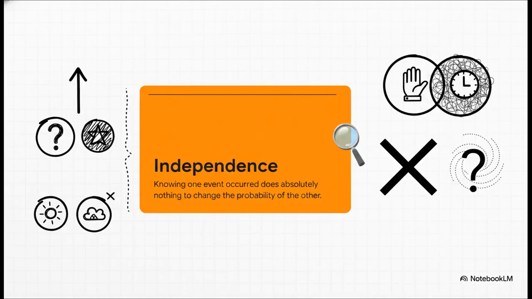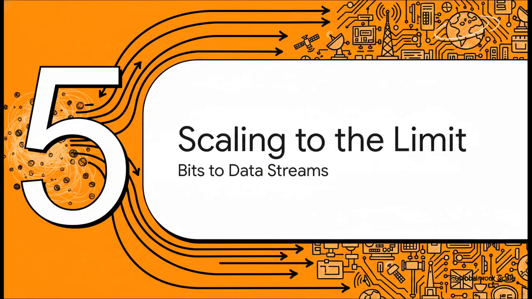Now, as we process all these different events, we really need to understand independence. Independence means that knowing one event occurred does absolutely nothing to change the probability of the other one occurring. It is a mathematical property of the product rule. Actually, a massive pitfall for folks is confusing this with mutual exclusivity. Remember, mutually exclusive means two things cannot happen at the same time. Independence means they just don't care about each other at all. They are entirely different concepts, and mixing them up will ruin a system design. Let's move to Section 5 and see how this all builds together.